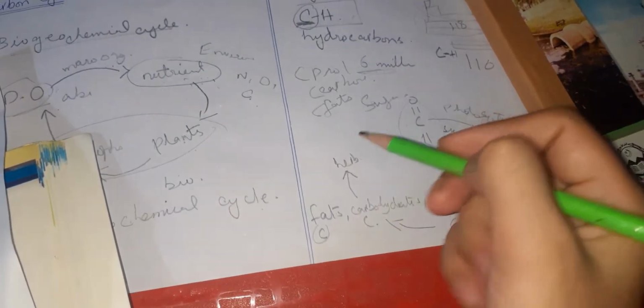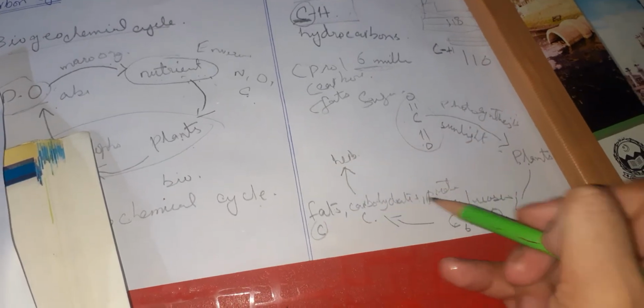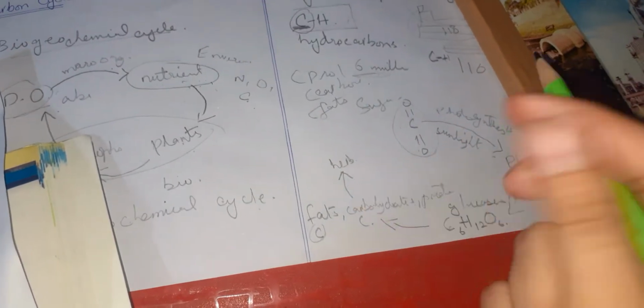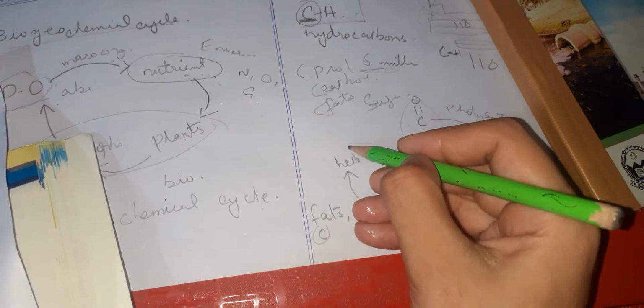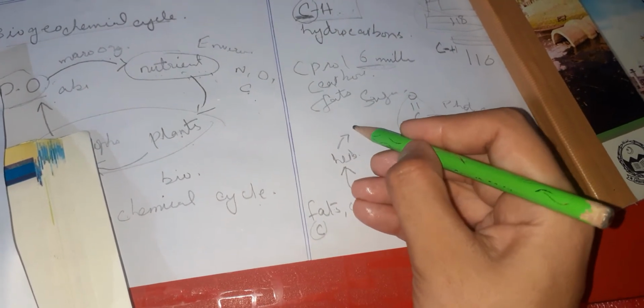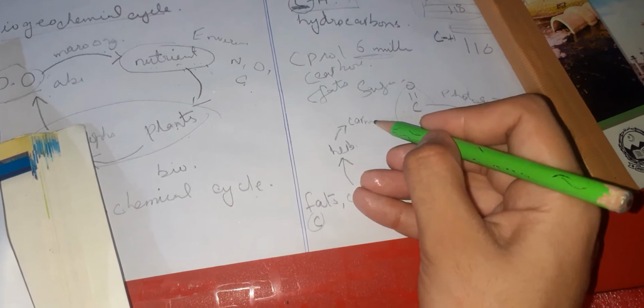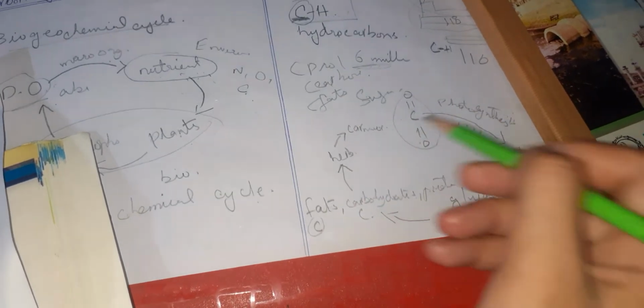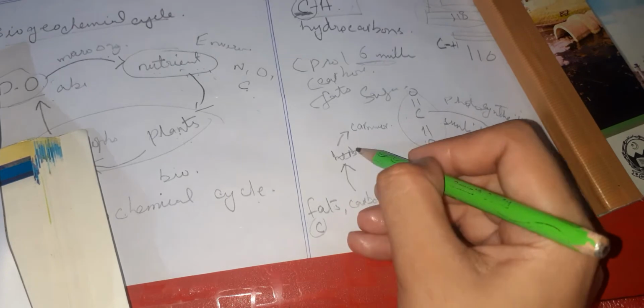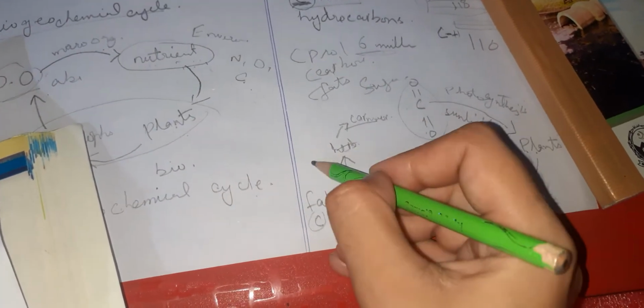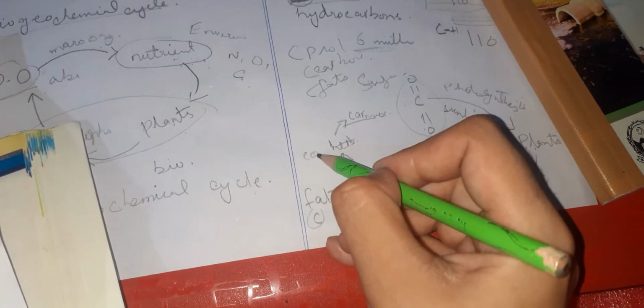Then from herbivores, this food material, or this carbon in the form of food material, is taken by carnivores, right? Or omnivores, or simply, if we don't mention herbivores or carnivores, we can say consumers.